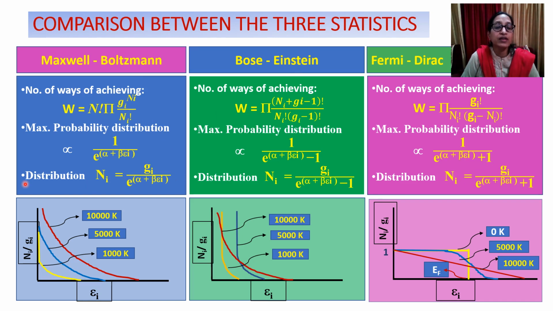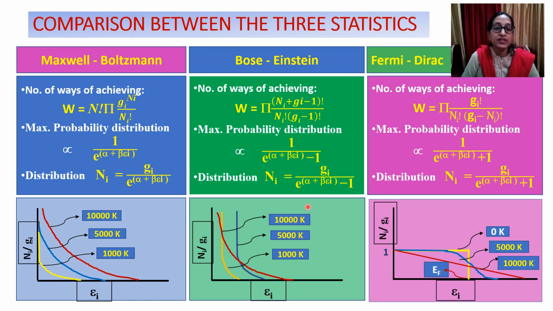Similarly, we can write the expression for distribution of Ni particles with energy Ei in general form, Gi upon e to the power alpha plus beta Ei. Here Gi upon e to the power alpha plus beta Ei minus 1. Here Ni is equal to Gi divided by e to the power alpha plus beta Ei plus 1. And here beta is equal to 1 upon kT in all the cases where k is Boltzmann constant.